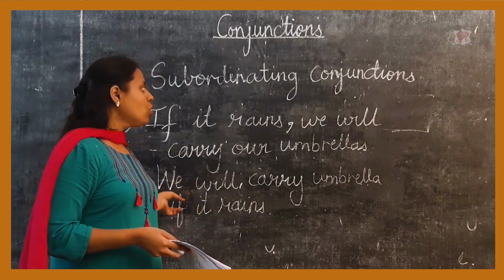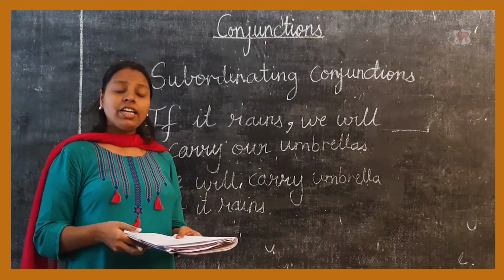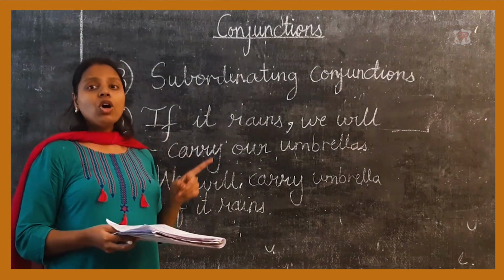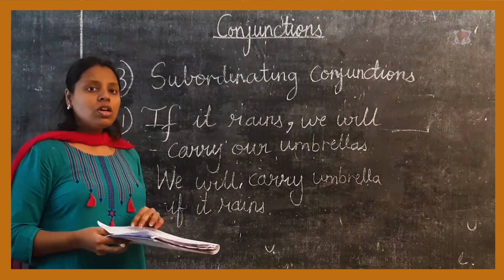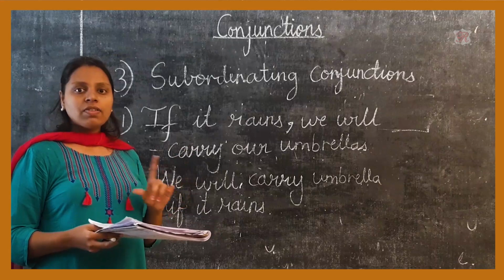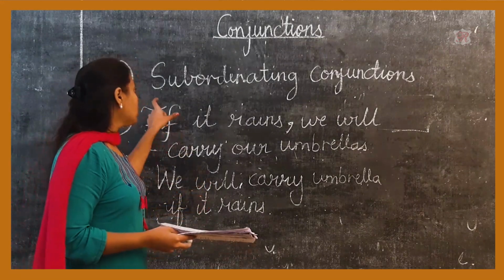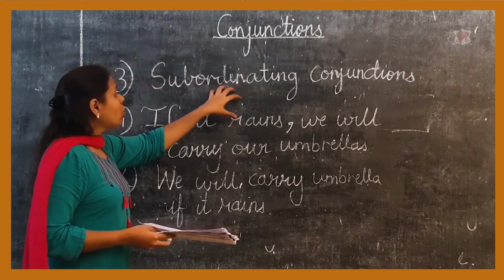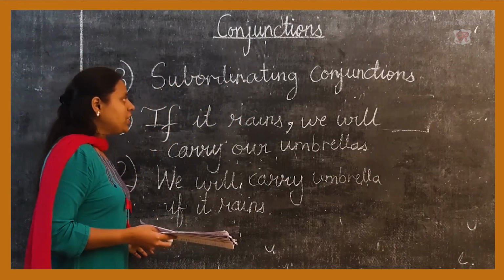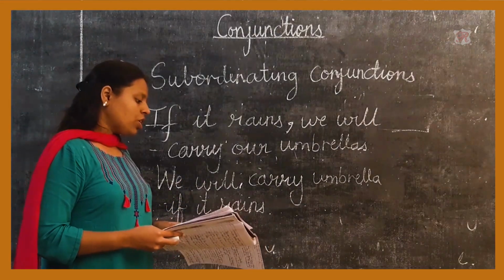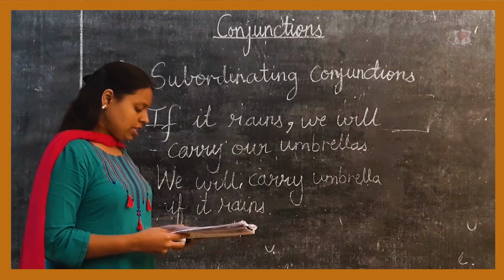The word although is used at the beginning of the sentence as a subordinating conjunction. Always remember, a coordinating conjunction is never used to start a sentence, but subordinating conjunctions can be used at the beginning of the sentence.